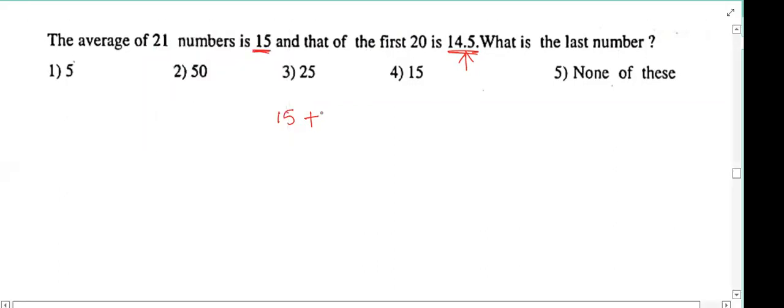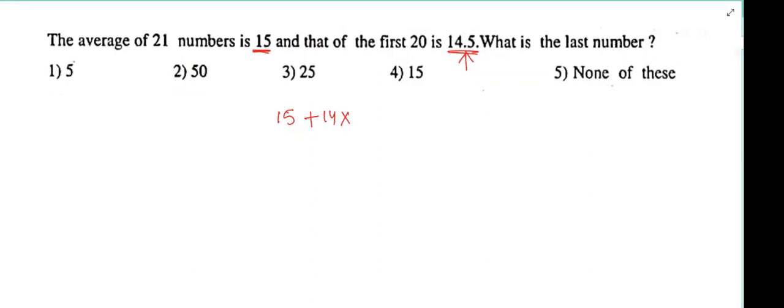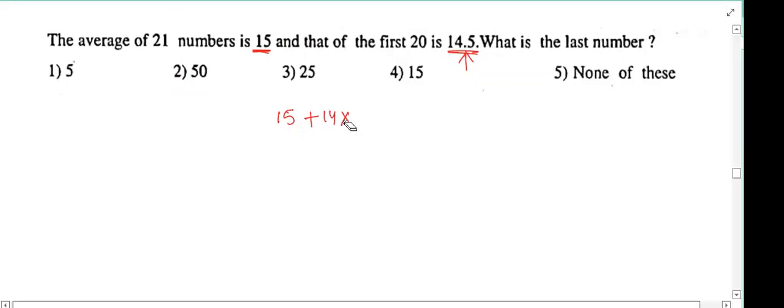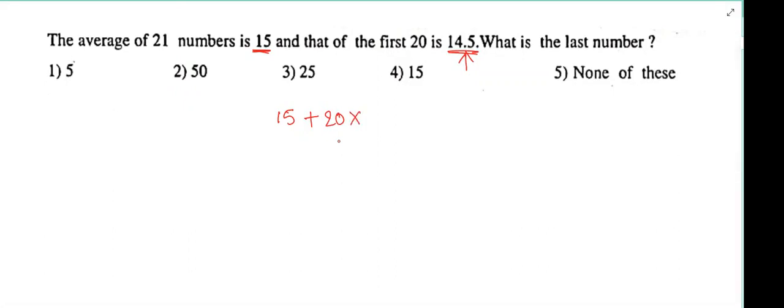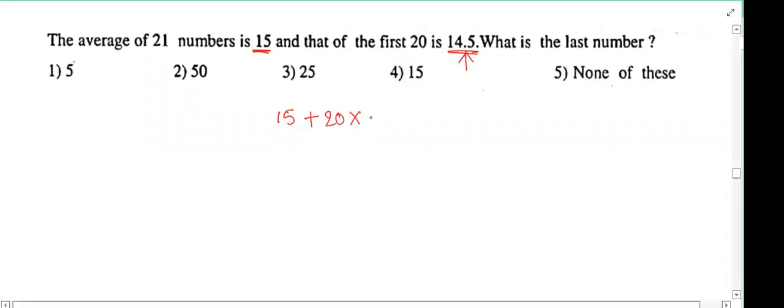Previously 21, now 20. From these 20 persons, how much he is taking? 0.5 rupees from each.